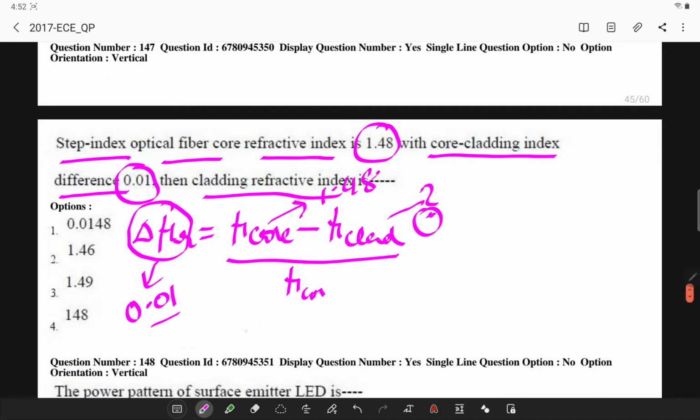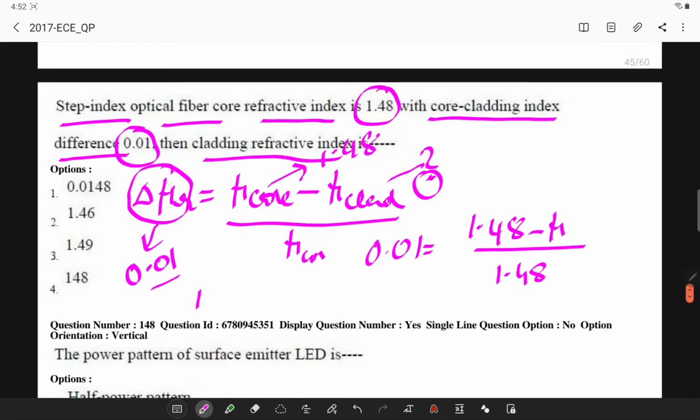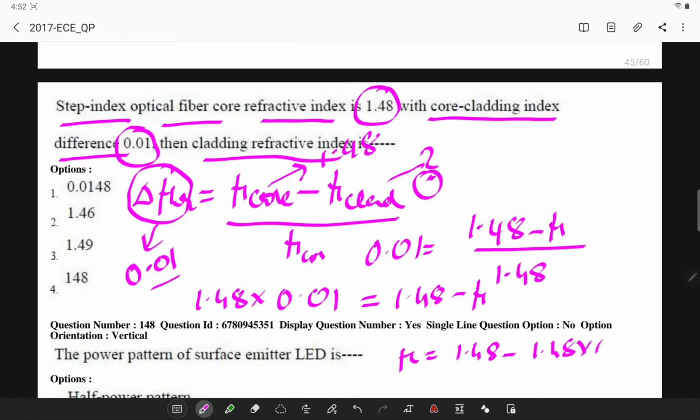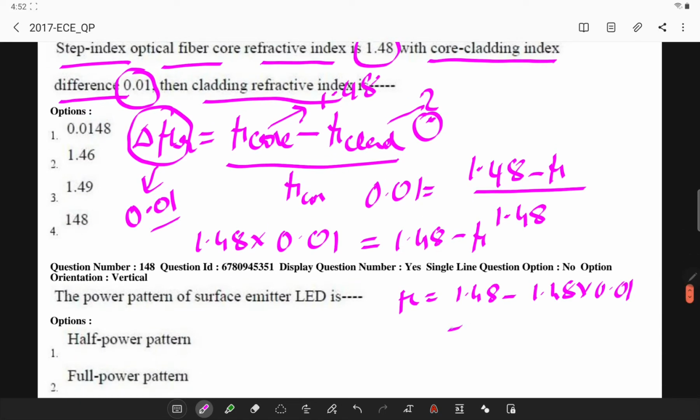So if I substitute here, 0.01 is equal to 1.48 minus mu divided by mu core, which is 1.48. So simply 1.48 into 0.01 is equal to 1.48 minus mu, or I can write mu is equal to 1.48 minus 1.48 into 0.01. So this will be simply 1.46. So this is your answer. Next.